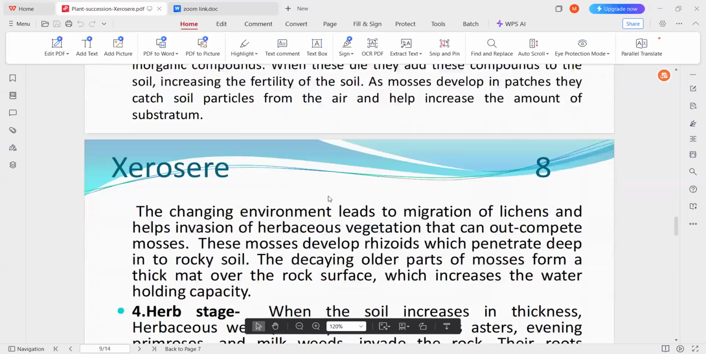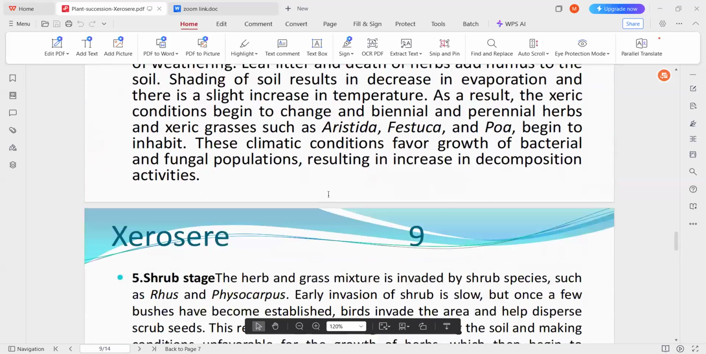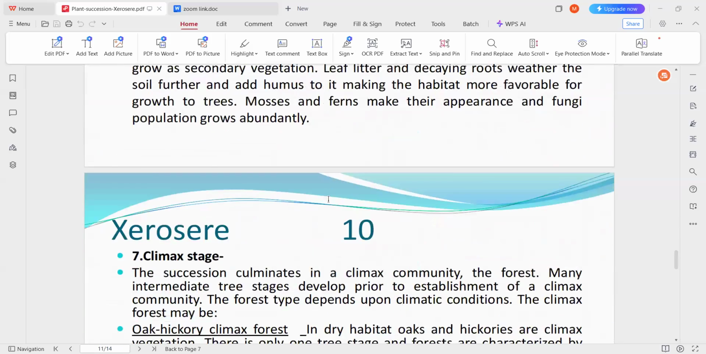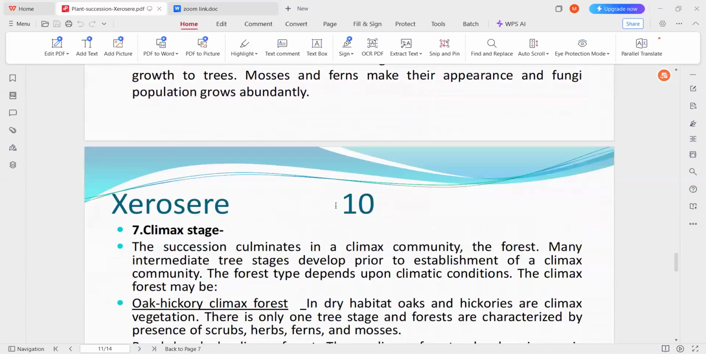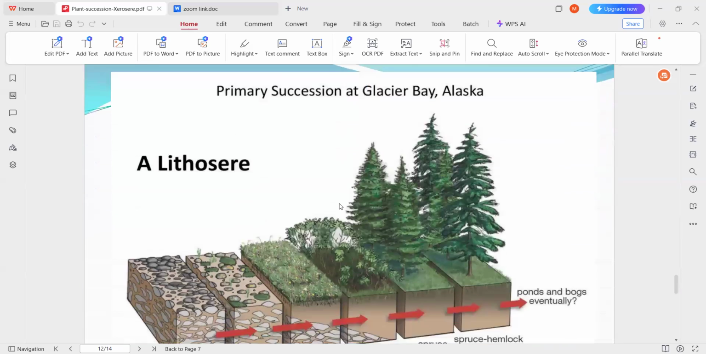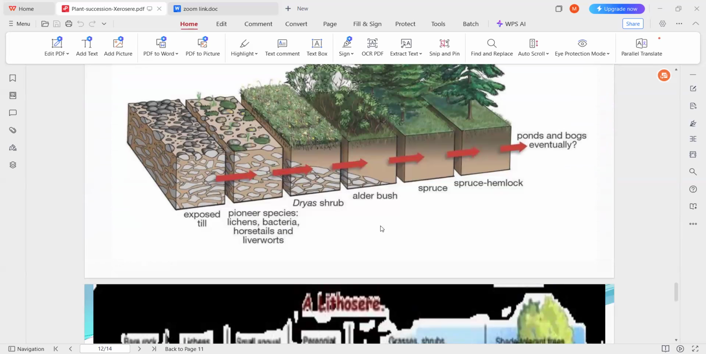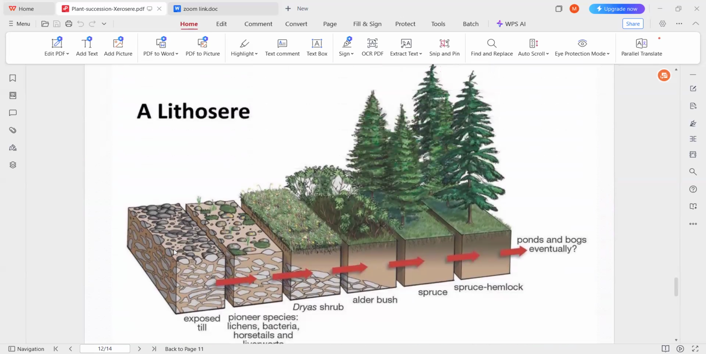Okay. So the formation of this final climax community takes many years, above 100 or 150 years. It takes 100 to 150 years. So for example, here it is a lithosere, that is, the succession which starts on these rocks.